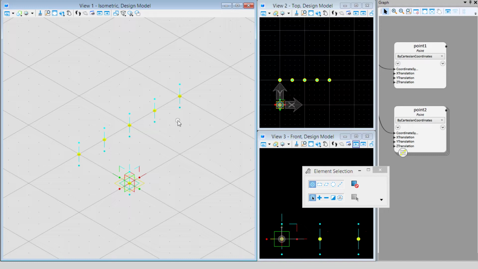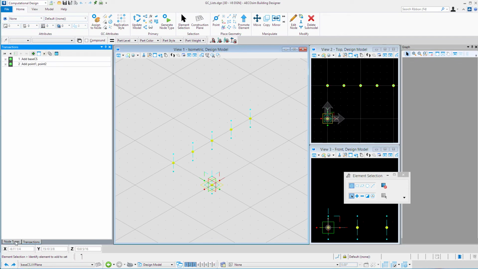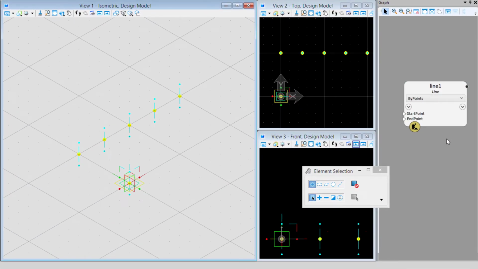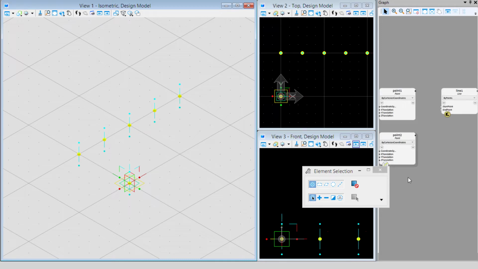For instance, if I wanted to draw a line from point 1 to maybe the second point in this list, I could select that individual point. So I'm going to go back to my node types, and we'll place a line node on the graph. And I'm simply going to create a line by points.